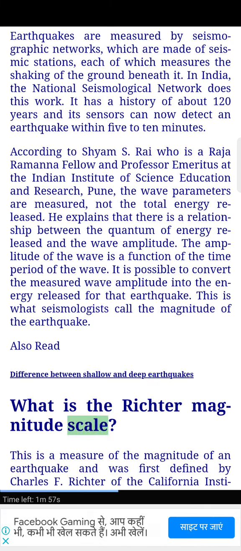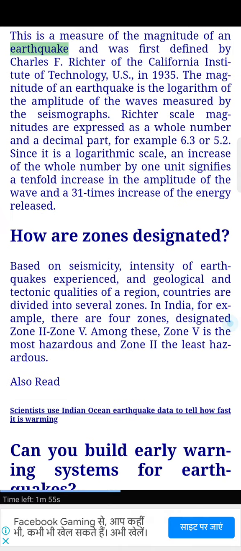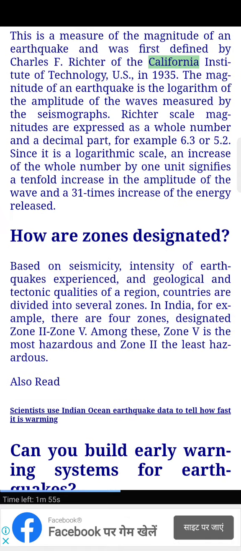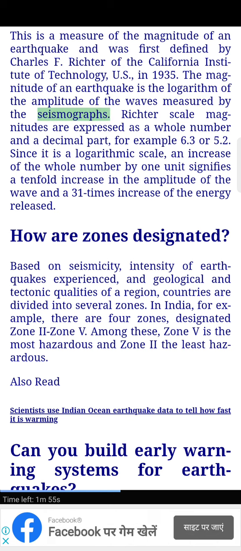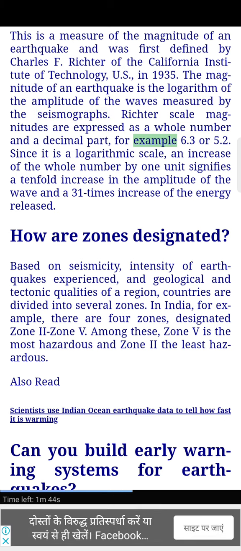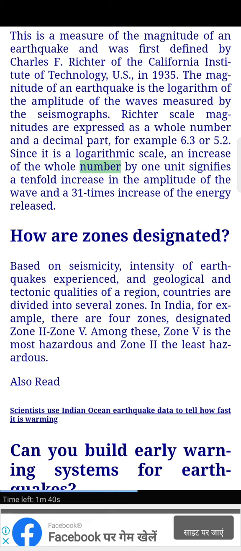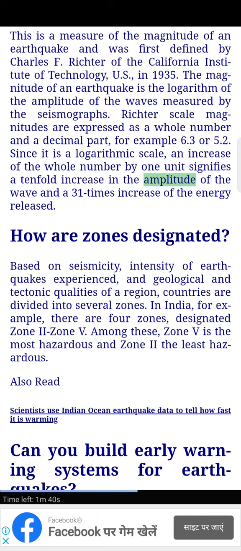What is the Richter magnitude scale? This is a measure of the magnitude of an earthquake and was first defined by Charles F. Richter of the California Institute of Technology, US, in 1935. The magnitude of an earthquake is the logarithm of the amplitude of the waves measured by the seismographs. Richter scale magnitudes are expressed as a whole number and a decimal part, for example 6.3 or 5.2. Since it is a logarithmic scale, an increase of the whole number by 1 unit signifies a tenfold increase in the amplitude of the wave and a 31 times increase of the energy released.